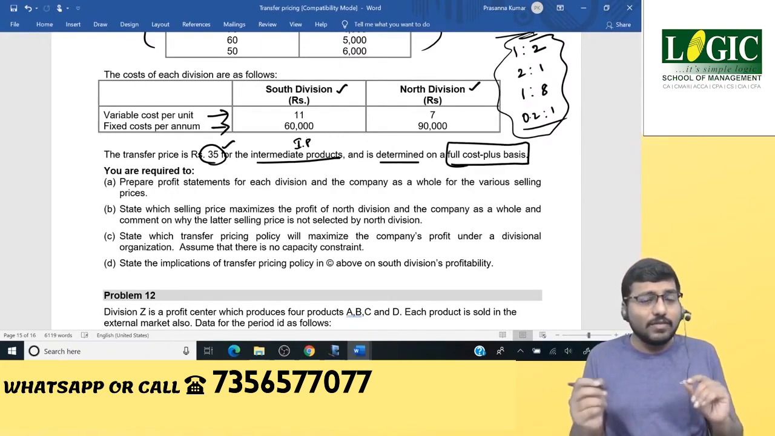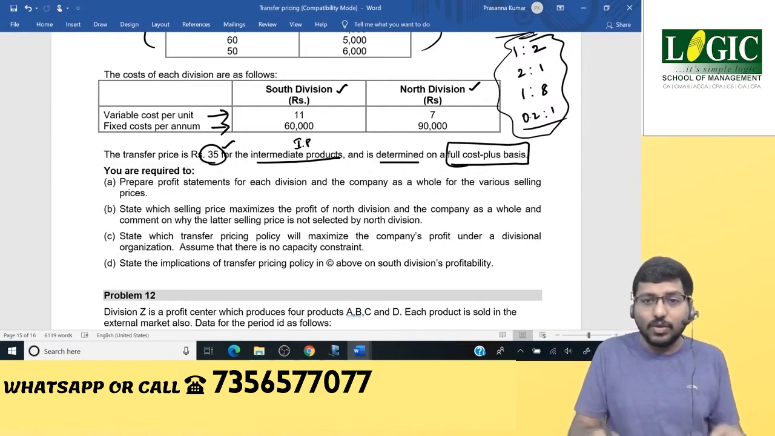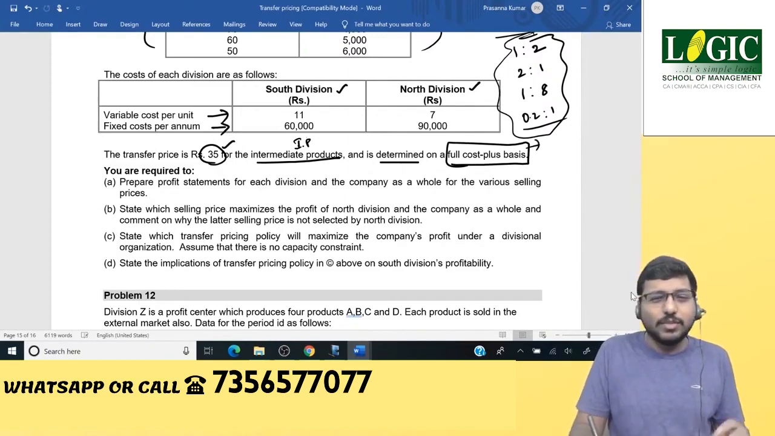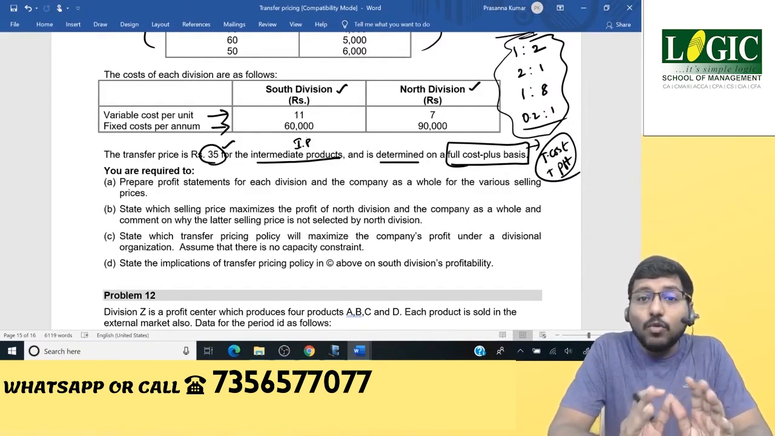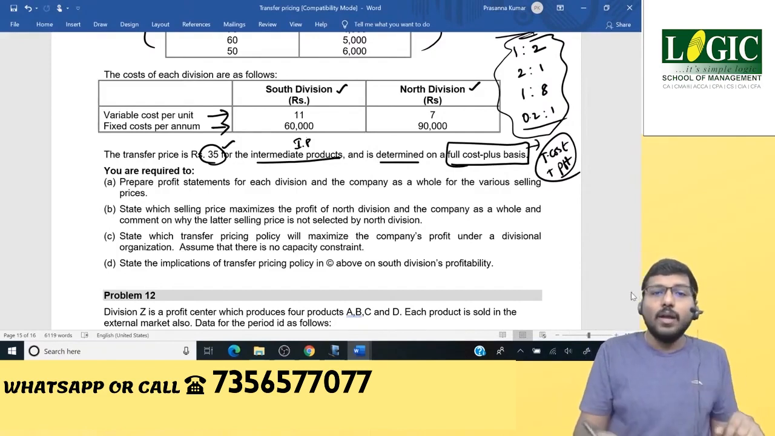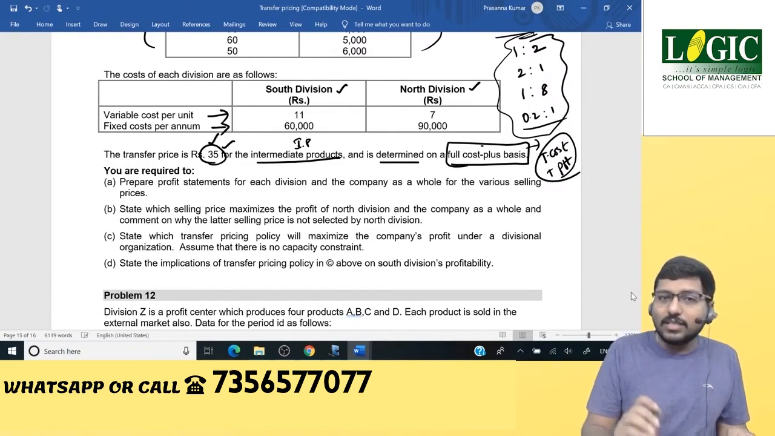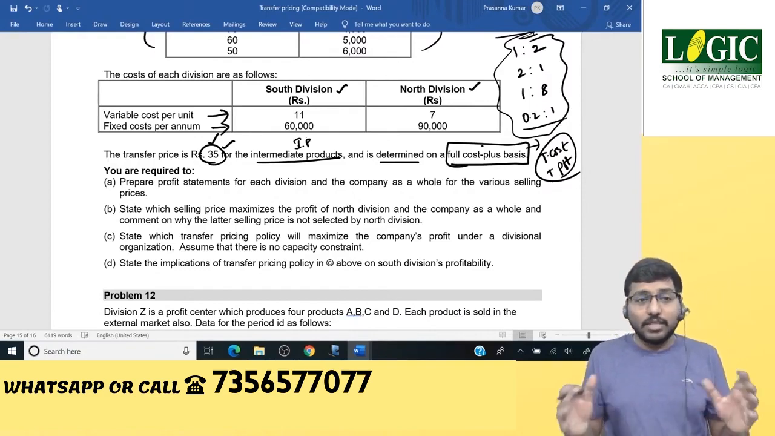There are different methods of fixation of transfer price that we'll see later. Full cost plus basis means very simple: total cost plus profit markup. This total cost includes your variable cost as well as fixed cost. That is what you mean by full cost plus basis. Based on this logic, they have fixed the transfer price as 35. Let us see whether the transfer price works or not.